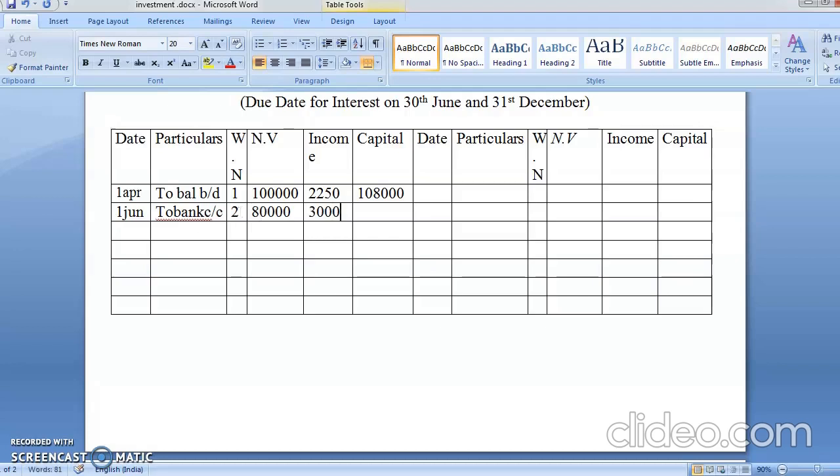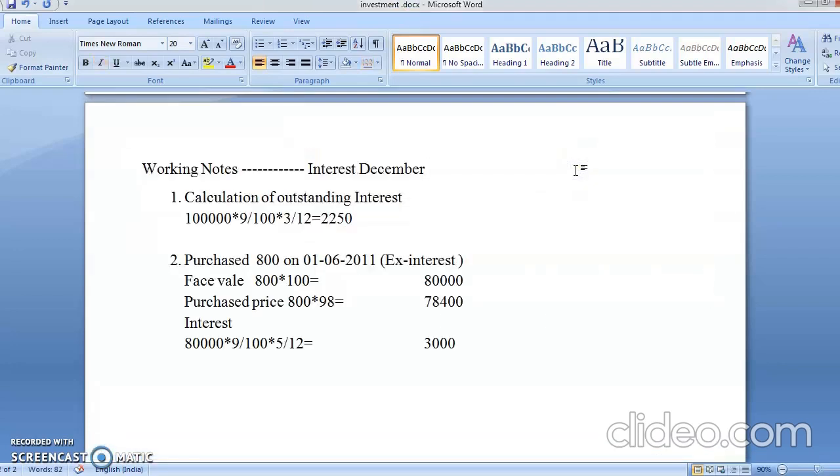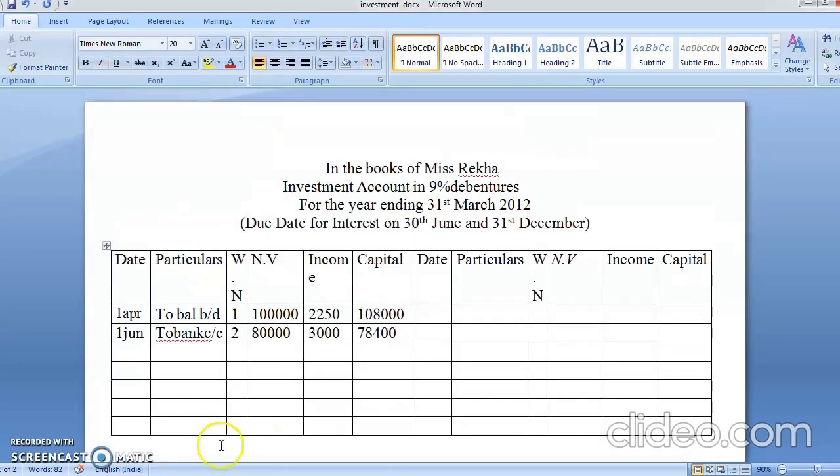We have calculated interest was 3,000, and what was the price? 78,400. See, face value is 80,000, price is 78,400, and interest is 3,000. Can you see that? We have written all that. Now it is purchase. In purchase, you don't have to calculate profit or loss. Profit and loss is calculated only when you are selling the product, not on the purchase of the product.